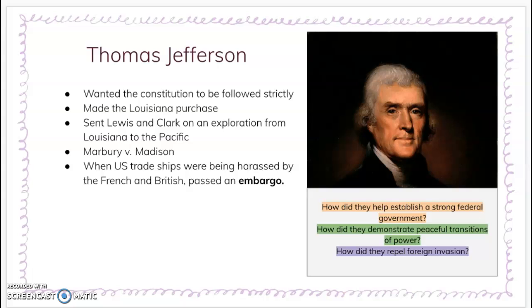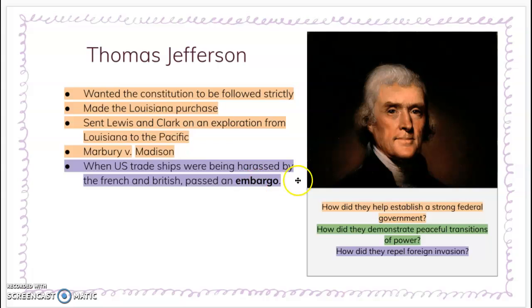Additionally, when U.S. trade ships were threatened by the French and the British, Jefferson passed an embargo to discourage their behavior. In terms of vocabulary, we have one more on Jefferson's slide, and it is an embargo, as you can see here. An embargo is a trade ban or restriction against one or more countries. This means that Jefferson's administration passed an embargo against Britain. They were restricting trade with them. All right, we'll move on to James Madison now, our fourth president.